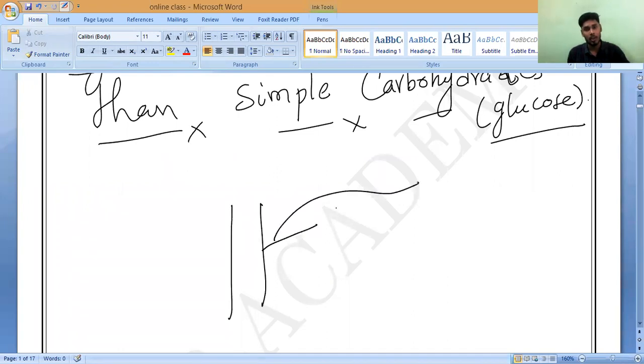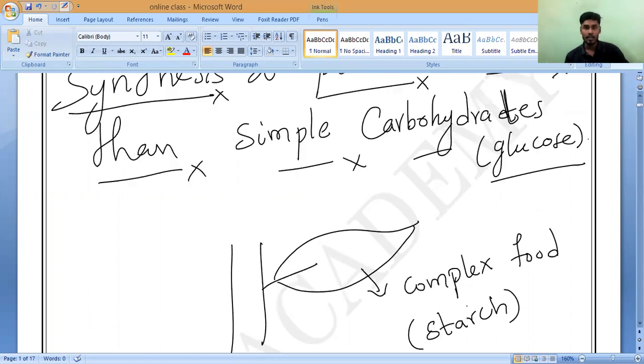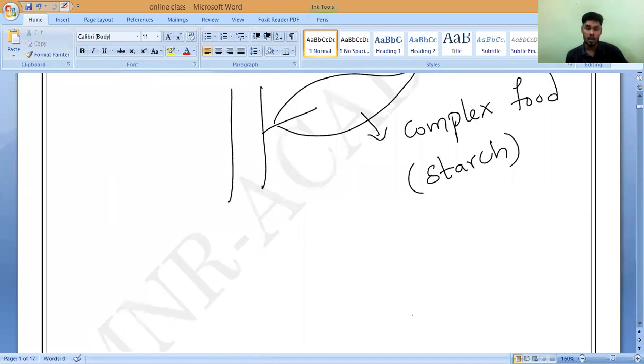This I have also taught you. Have you remembered? Glucose is stored as a complex substance, a complex food. That complex food is called starch. So this is the first product other than the simple carbohydrate which is formed by the green leaves, called starch.